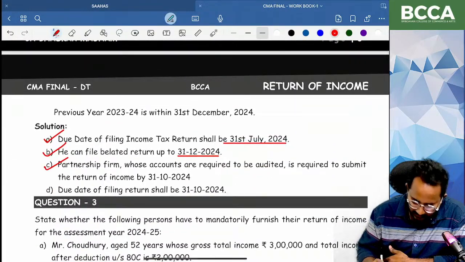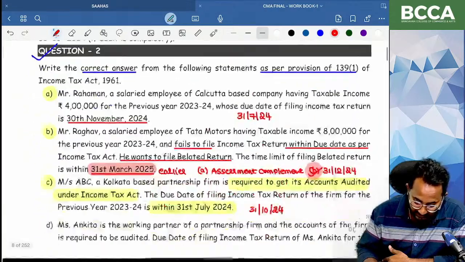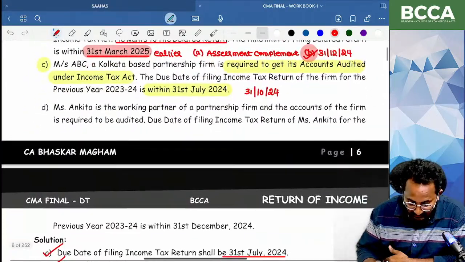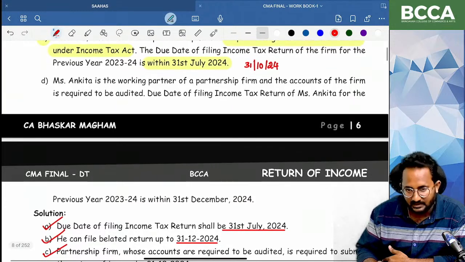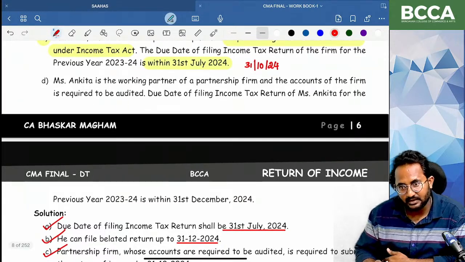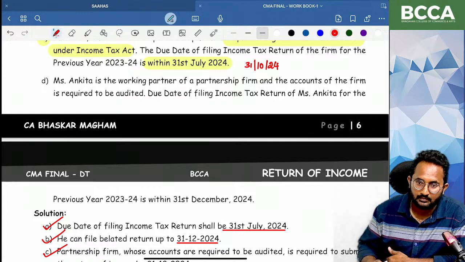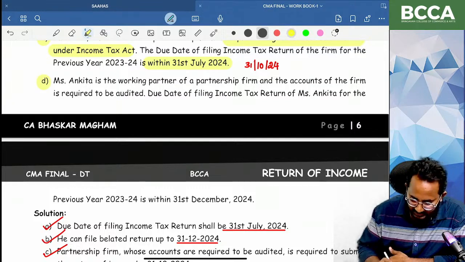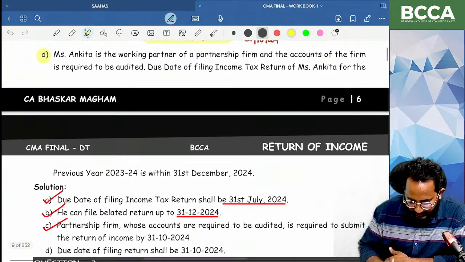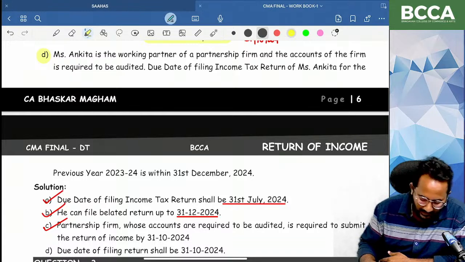31st October 2024. Next one, I think some of you are thinking these are past examination questions only, so maybe you haven't any doubt. This is much easier. If you verify the last 2 or 3 attempts' questions also, for 8 marks this type of questions only we have. Please believe me, these are your past examination questions only. If you don't believe, you can download the past examination papers from your ICAI website and compare also.